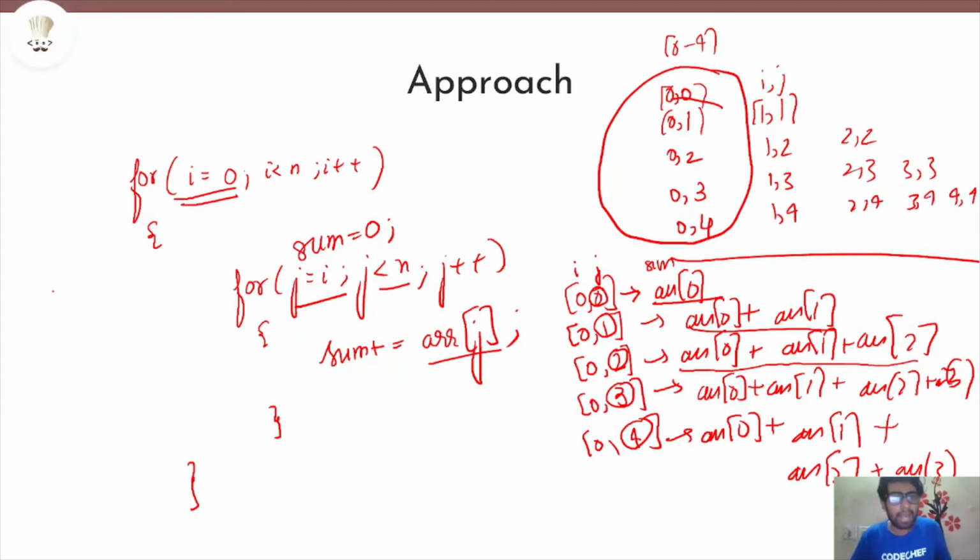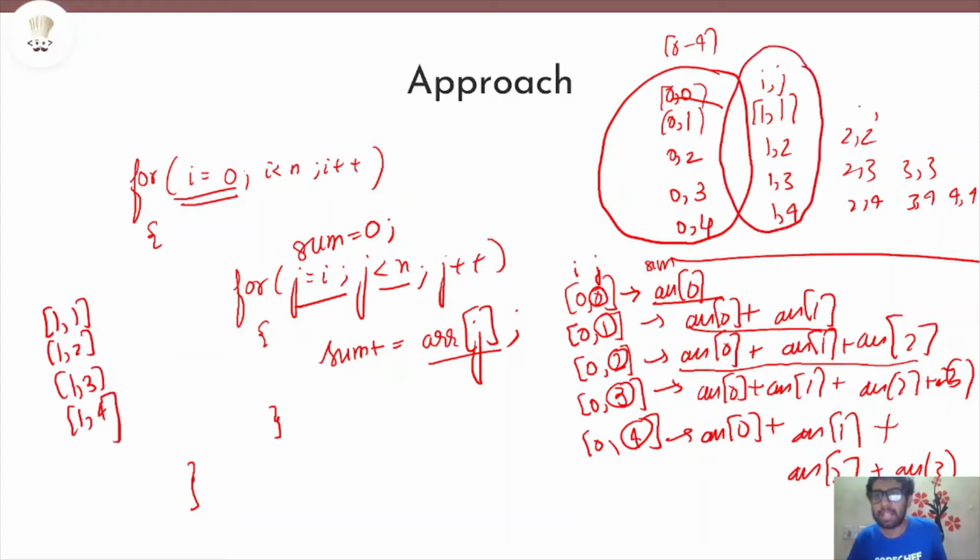Then what happens? My i increments. Now i becomes 1, but j starts from i till n minus 1. So 1, 1, 1, 2, 1, 3, 1, 4. So in my next iteration of i, I process all of this. In the next, I'll process this, process this. Each time I have the sum.